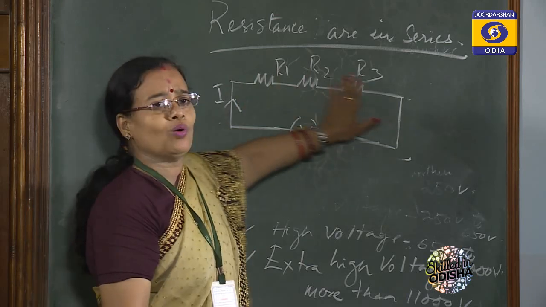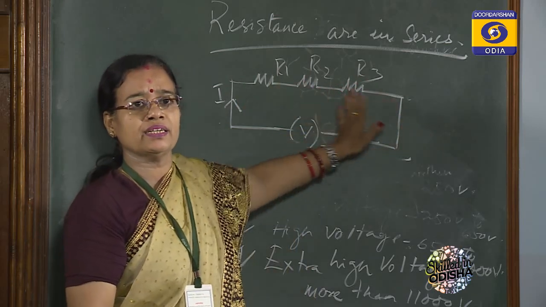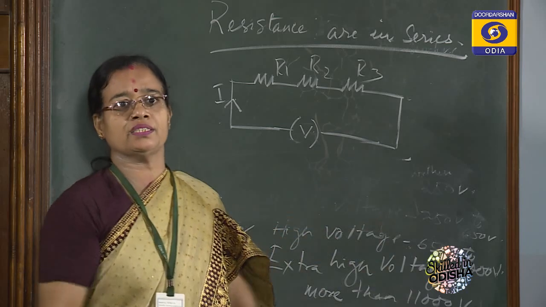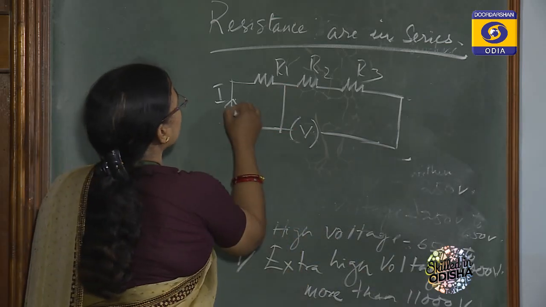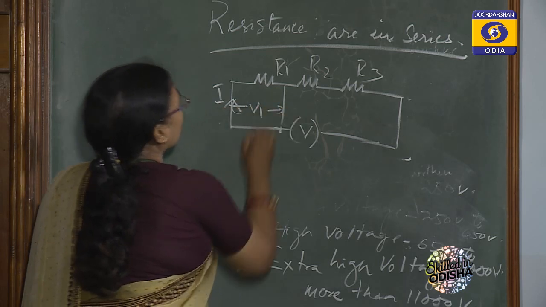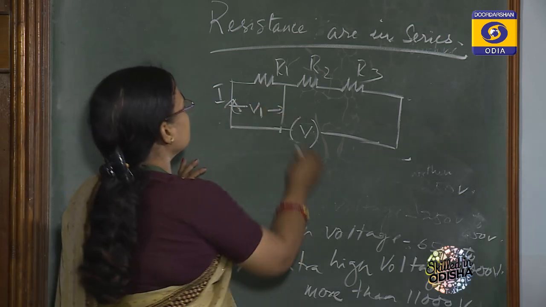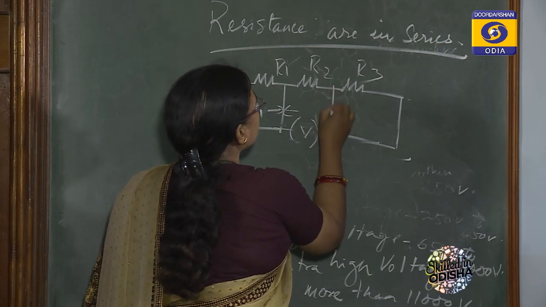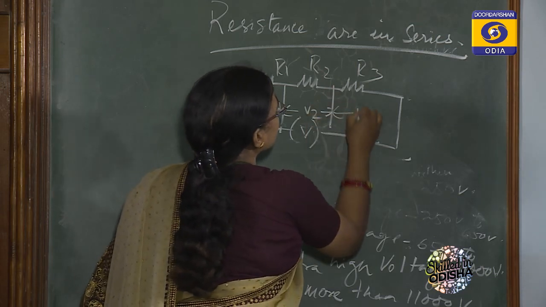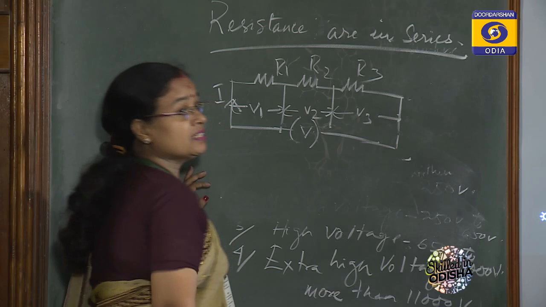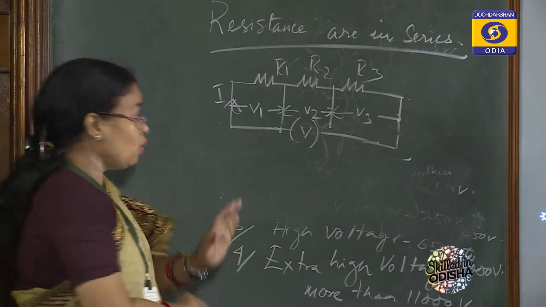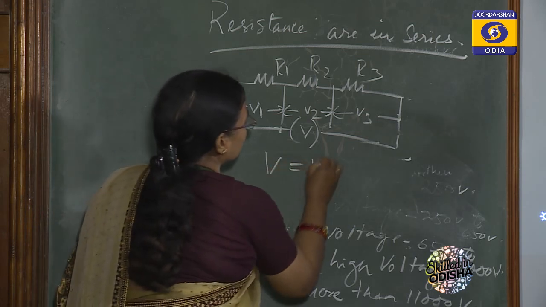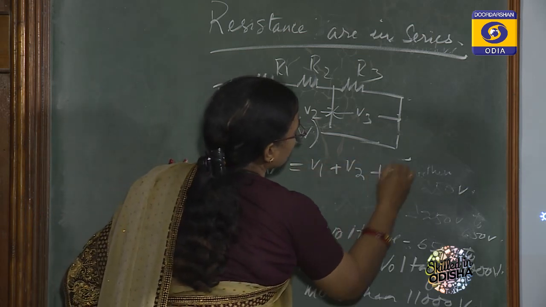R1, R2, R3 are the three resistances connected in series. The voltages across R1, R2 and R3 are V1, V2 and V3, the individual voltages. The total voltage is equal to V1 plus V2 plus V3.